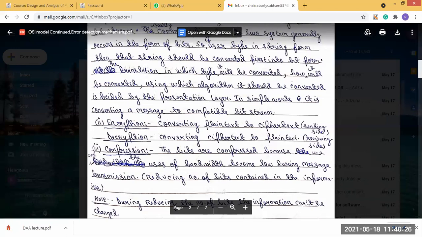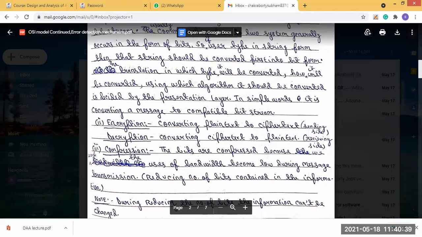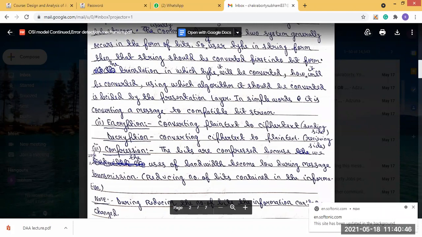Now our last layer is the application layer. What does the application layer do? It enables the user, human or software, to access the network.